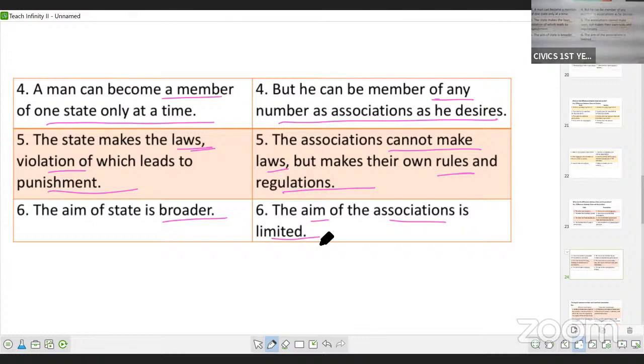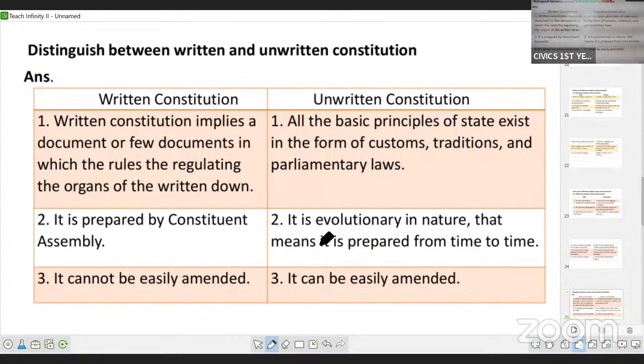Okay, then coming to your next question, distinguish between written and unwritten constitution from your 10th chapter. Okay, so written constitution implies a document in which rules and regulations of the organs of the government are written down. So all the rules and regulations which the government has to follow, that is written in the written constitution.